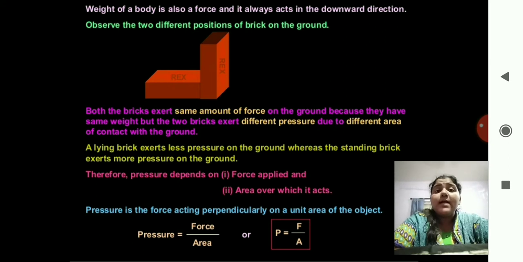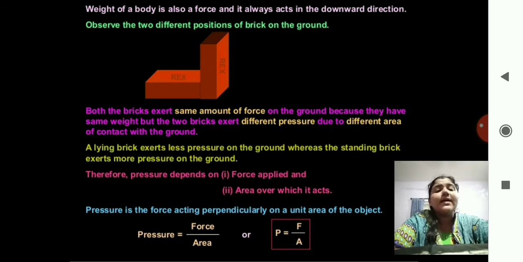Both bricks exert the same amount of force on the ground because they have the same weight, but they exert different pressure due to different area of contact with the ground. They exert the same force, but not the same pressure, because pressure depends on the area of contact with the ground.